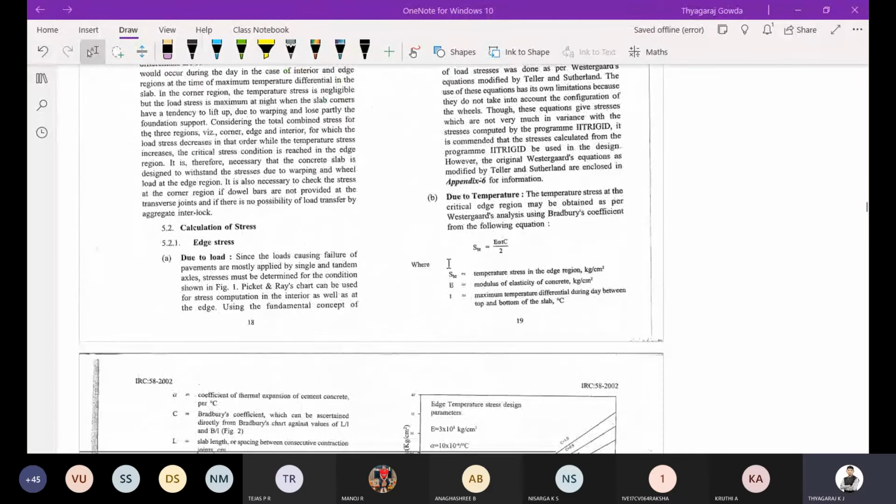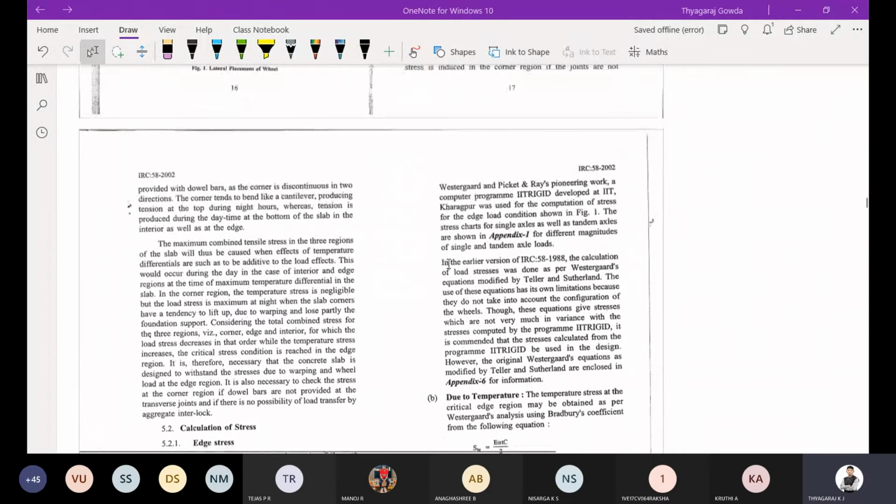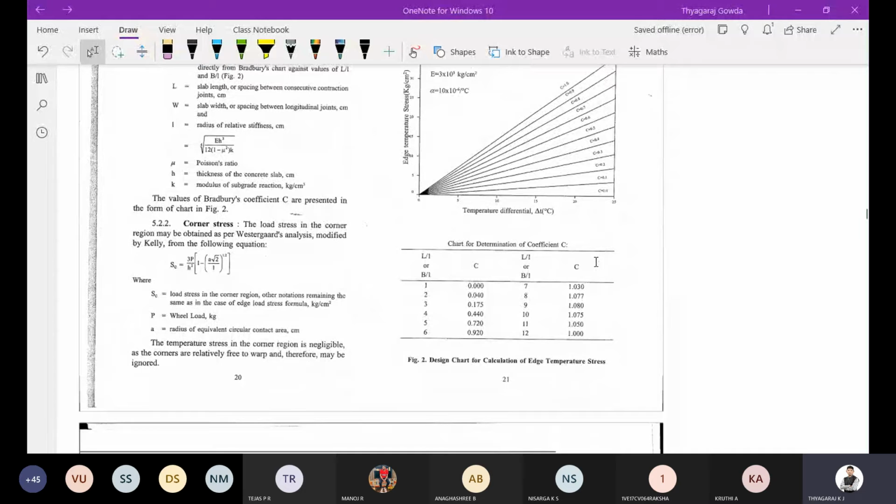So these are the things we have already seen: the edge stress due to temperature and due to wheel load. We have already seen Westergaard's equation, and using the temperature differential and the edge stress, we can easily determine Cx and Cy values. Bradbury's coefficient you can easily see here; Cx and Cy values we can obtain from this graph, or you can use the tabular column also.